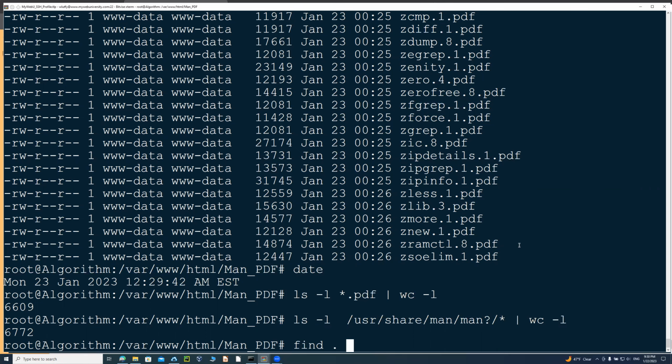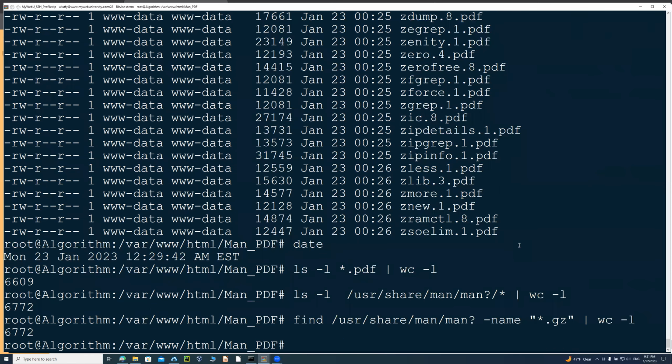If I do a find /usr/share/man/? -name '*.gz' and then do a word count on that one, I might get a little bit closer to that number, but it actually is showing both of them the same number as ls -l. So the directory levels under this one are also listed, but I'm not going to do this.